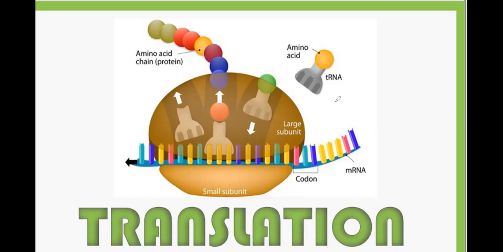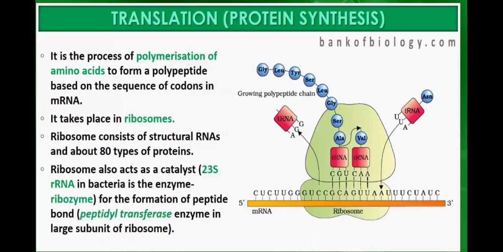So how does this machinery work? First of all, we will learn what translation is. It is a multi-step process, that's why it is a process.